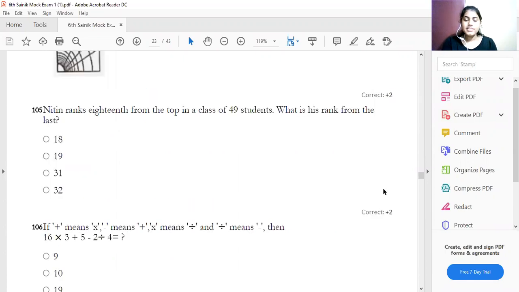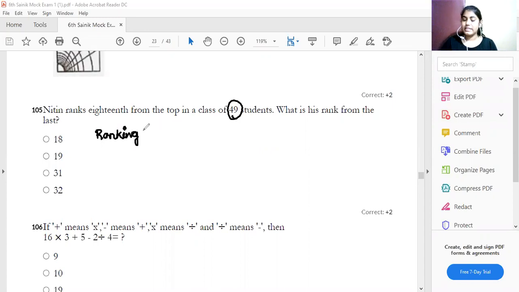The next question is, Nitin ranks 18 from the top of a class of 49, and then what is his rank from the bottom? So this question is from which chapter? This question is from the chapter called ranking test.